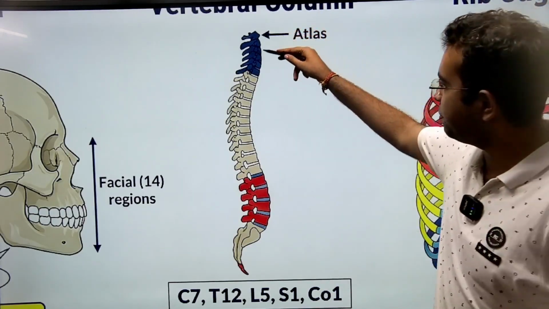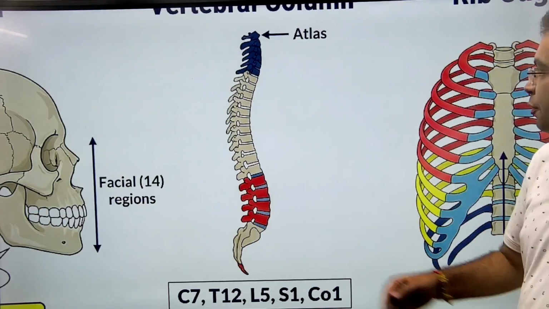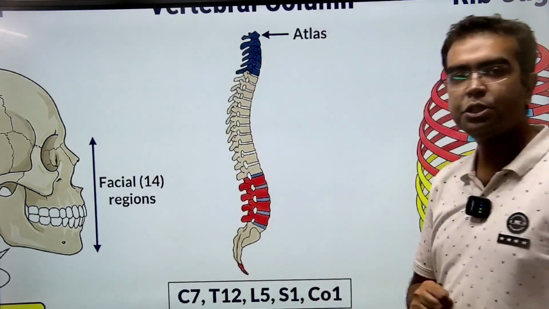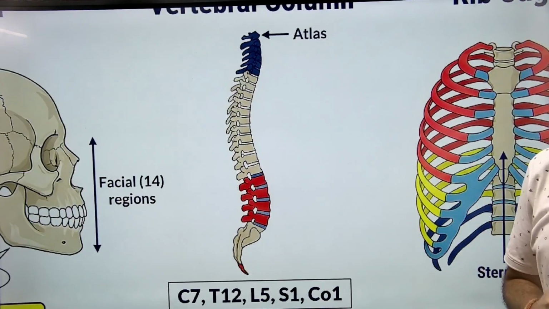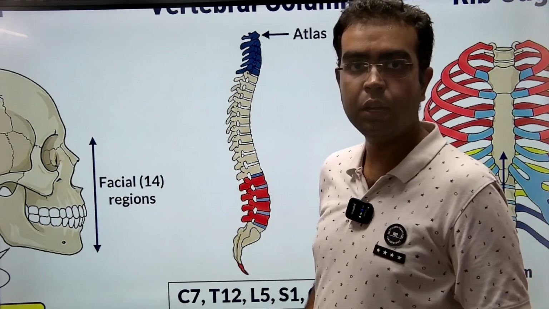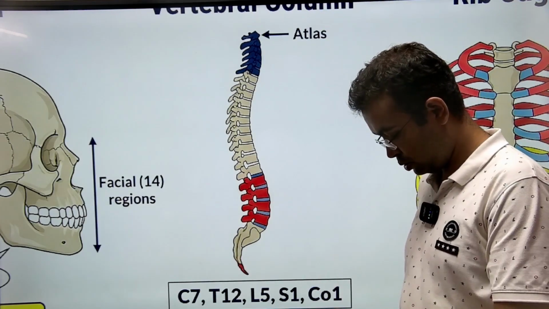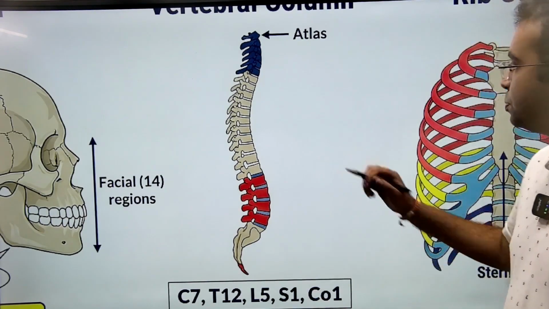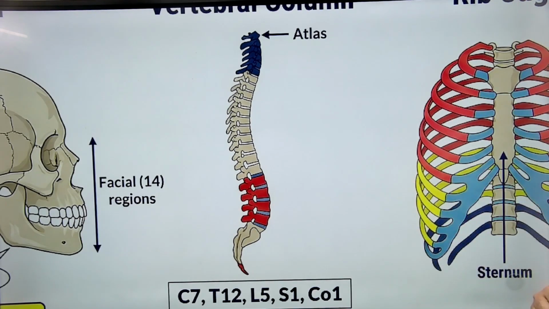So many vertebrae come together, and when all these vertebrae come together, the whole stack is known as the vertebral column, also known as the spine or the backbone.